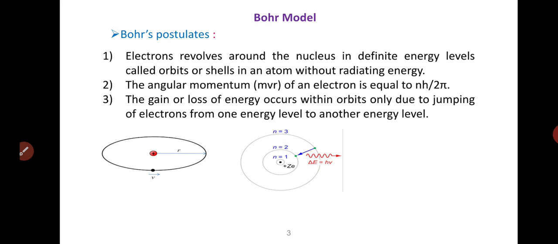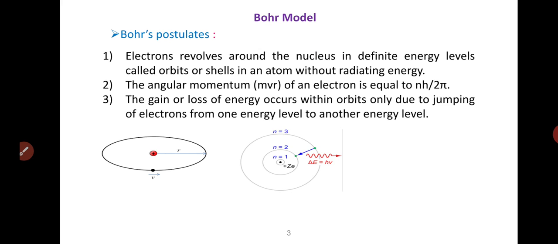Earlier in the Rutherford model, Rutherford explained that in an atom a nucleus is positively charged and surrounded by electrons. The electrons move around in a predictable path that is called orbits. Bohr modified Rutherford's model where he explained that electrons move around in fixed orbital shells.